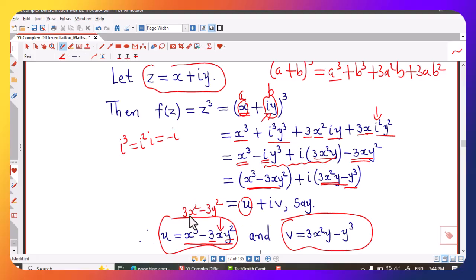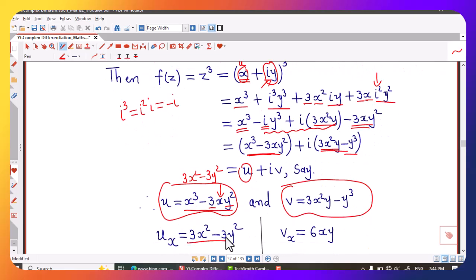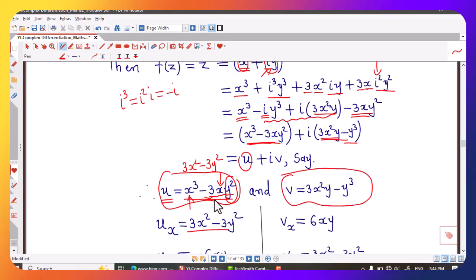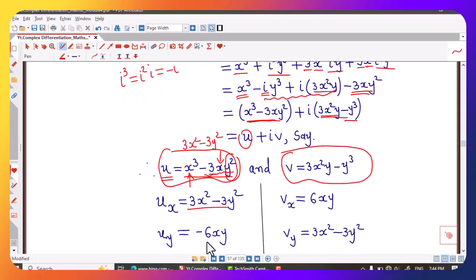So del u by del x will be 3x square minus 3y square, and that I have written here. And when we differentiate with respect to y, we consider x as constant, therefore x cube is constant, and here minus 3x is constant, derivative of y square is 2y, so we will get del u by del y equal to minus 6 times x into y.